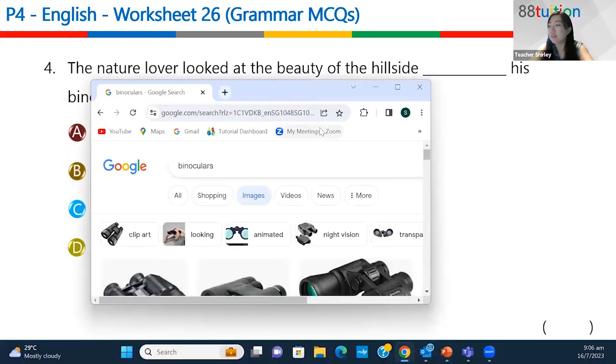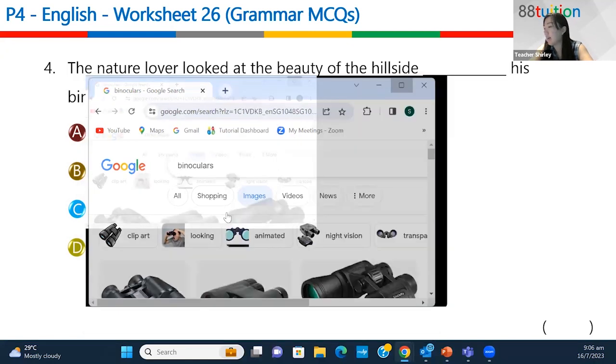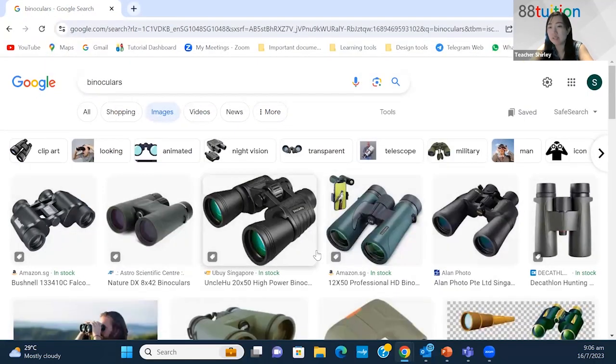If you look carefully at the binoculars, there are hollow spaces in between, so it's looking through binoculars. There are lenses here also, and the lenses help to magnify things when you're looking at something.